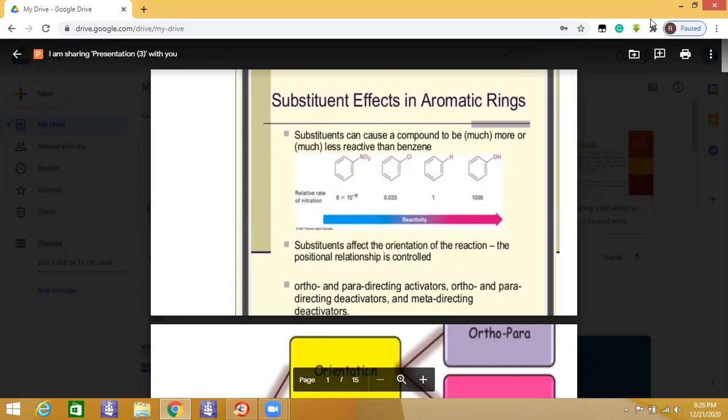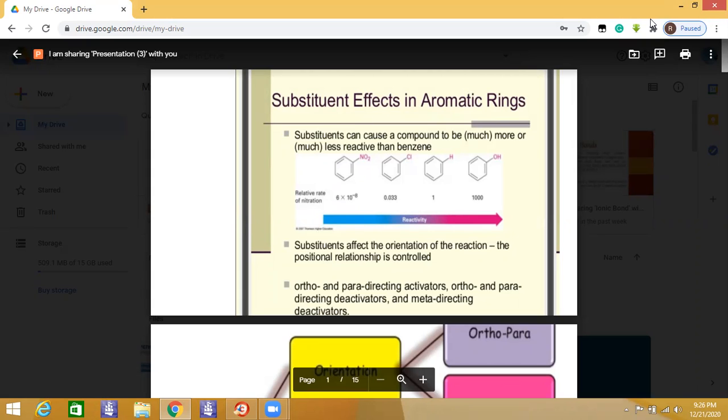Yes, let's start our today's lecture on substituent effects in aromatic rings. Particularly, for the electrophilic substitution reaction of monosubstituted benzene, the substituent already on the benzene ring will decide where the incoming group will go.